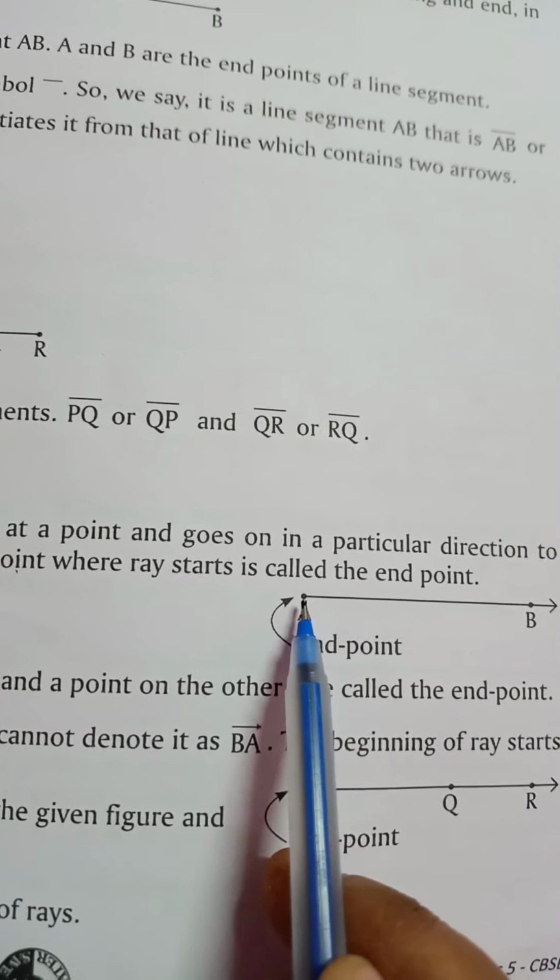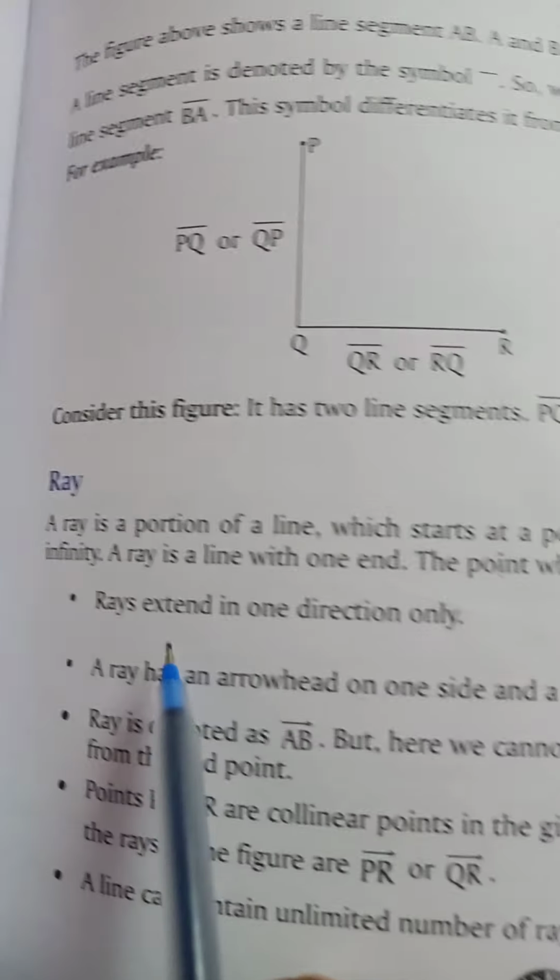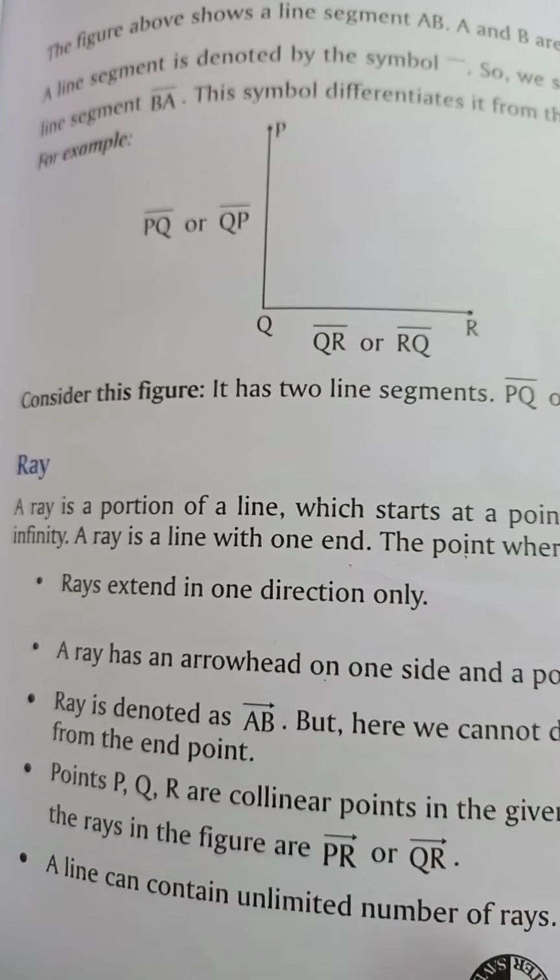So a ray has 1 end point and extends in one direction only.